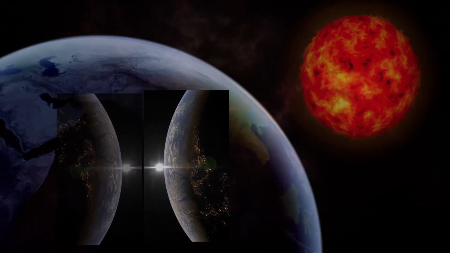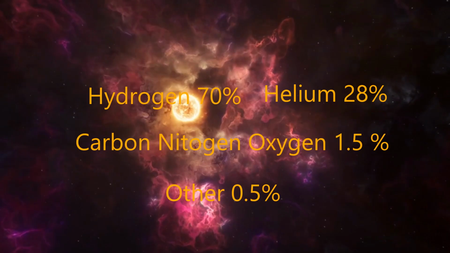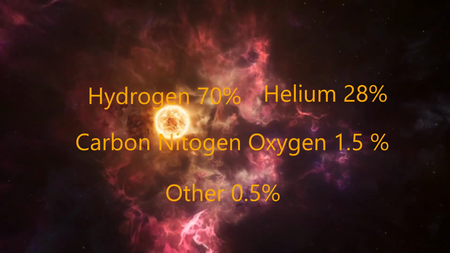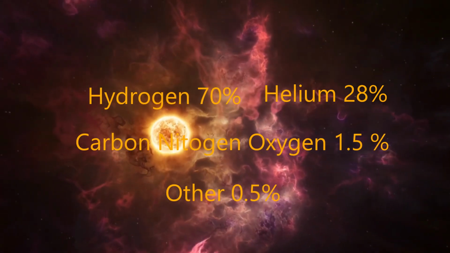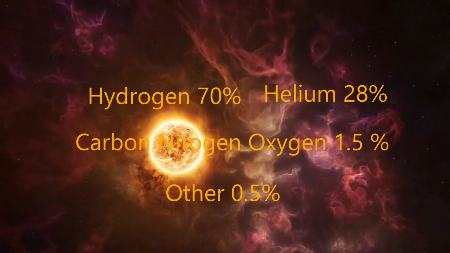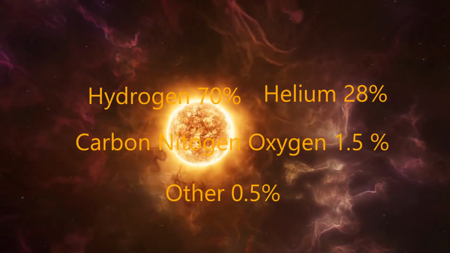The sun is composed of two main gases, reacting with one another: hydrogen at 70% and helium at 28%. Carbon, nitrogen and oxygen make up 1.5%, and the other 0.5% is made up of small amounts of many other metal elements such as neon, iron, silicon, magnesium and sulfur.